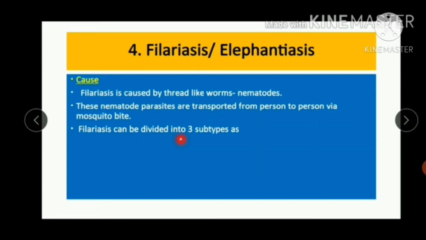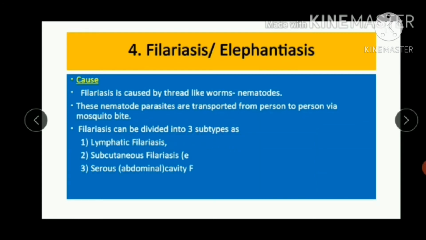Filariasis can be divided into three subtypes: lymphatic filariasis, subcutaneous filariasis, example Loa loa and Mansonella species, and serous, that is abdominal cavity filariasis, example Mansonella species.